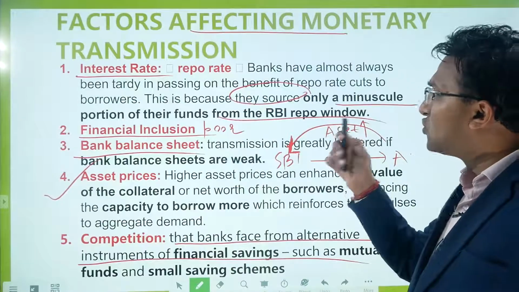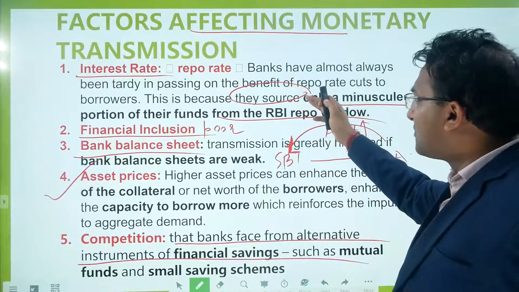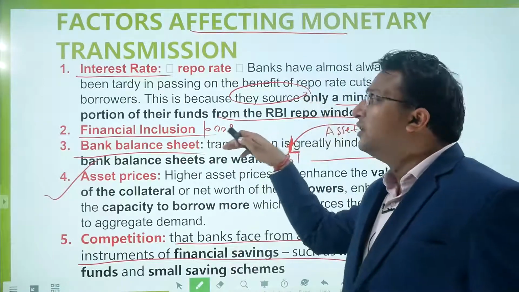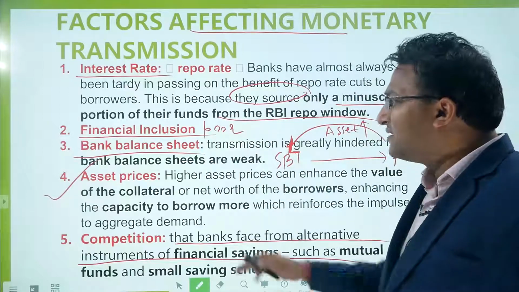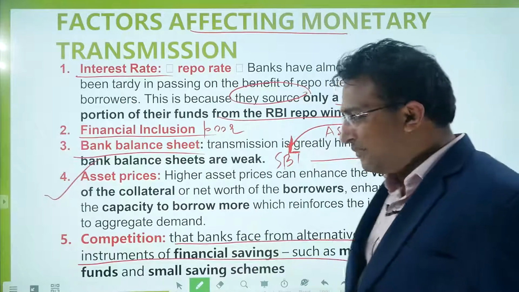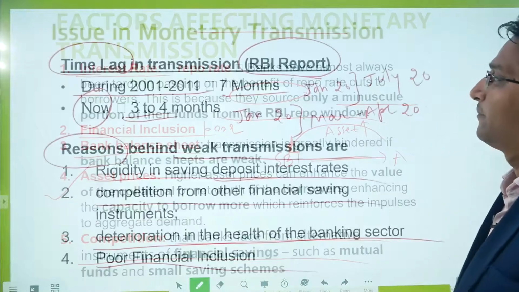It is very poor because of different reasons. One is that there are multiple sources which the banks have. Financial inclusion is poor, the balance sheets of the banks are poor because of the NPA crisis, asset prices are declining after the demonetization, and there is competition from other financial saving instruments.